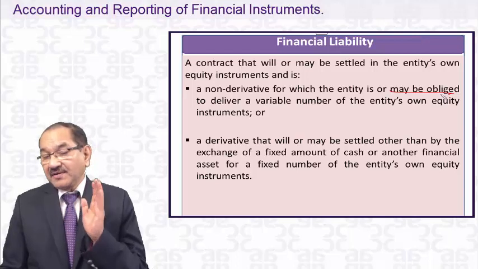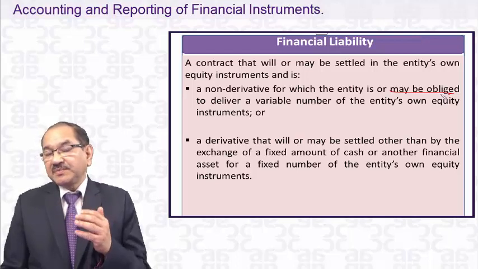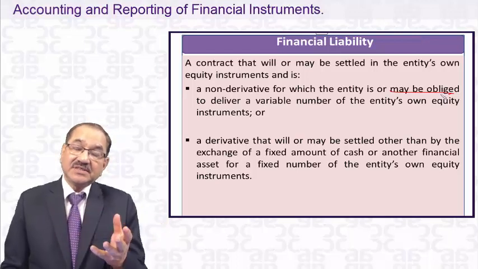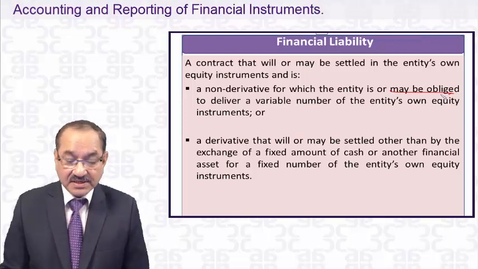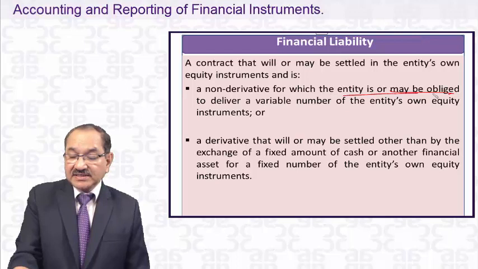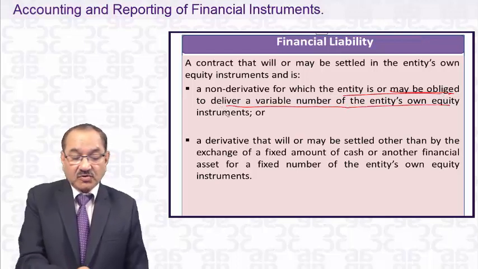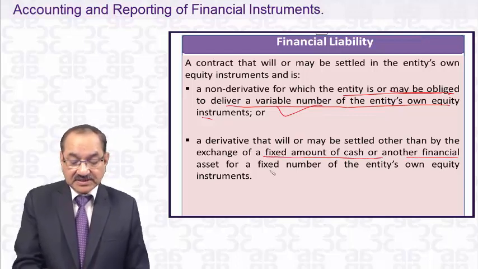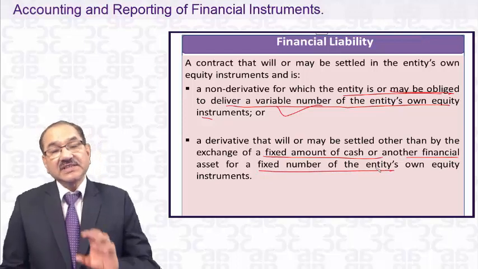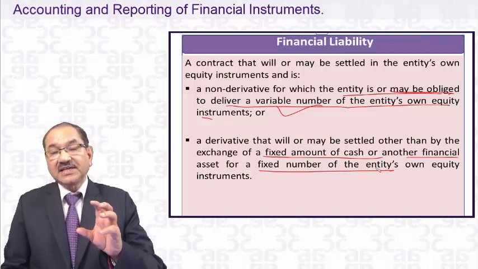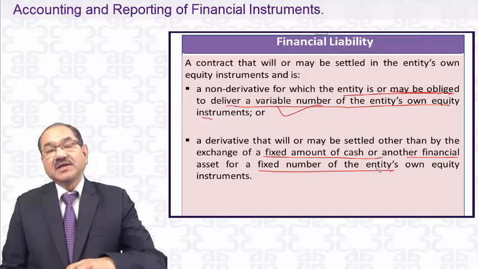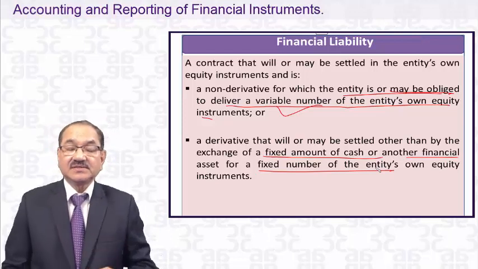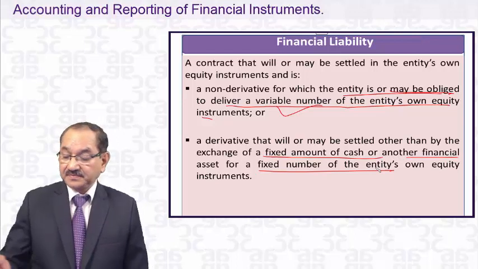Dear student, you should not always think that if the company is paying by its own shares, that is a financial liability. Sometimes it may be a financial liability, or it may not be. It depends on whether it is a non-derivative where the entity may be obliged to deliver a variable number of its own equity shares, or a derivative that may be settled other than by a fixed amount of cash or another financial asset for a fixed number of equity shares. So whether it's a financial asset or financial liability will depend upon this. Whether it's a derivative contract or a non-derivative contract, we'll discuss a little later, when we discuss what derivatives are.